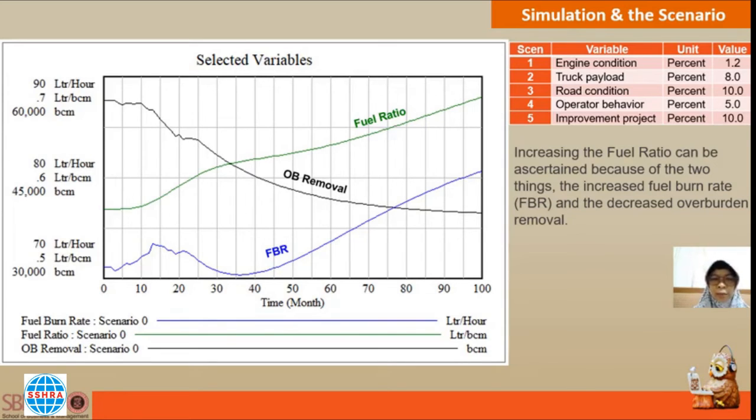And the last one, scenario 5, it is assumed if an improvement project to reduce operating delay can be carried out, it will contribute to a 10% reduction in the delays. Okay, let's look at the scenario result.